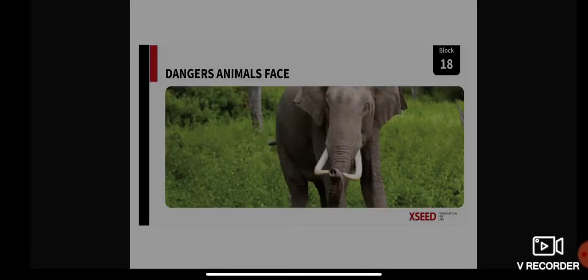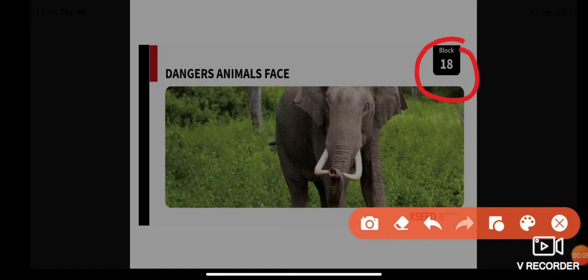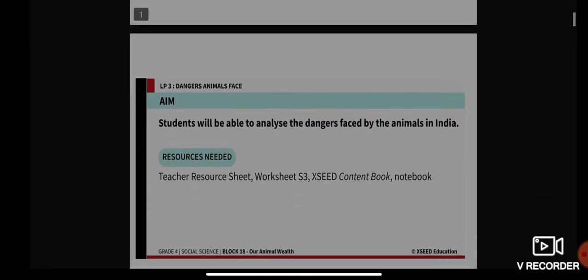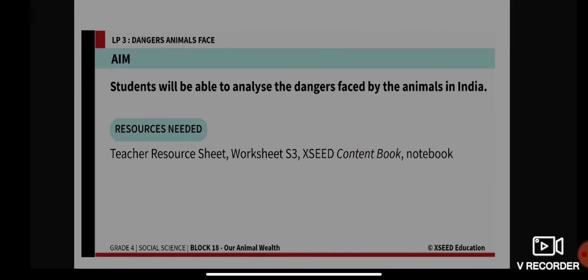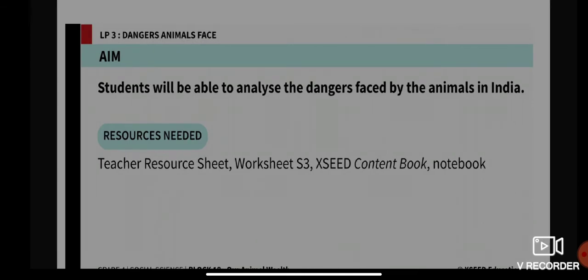Good morning, class. Today we will start with a new topic under block 18. The topic of our discussion for today is dangers that animals face. Our aim for today is that students will be able to analyze the dangers faced by animals in India. Resources needed are your resource sheet, your worksheet S3, your exit content book, and your notebook.